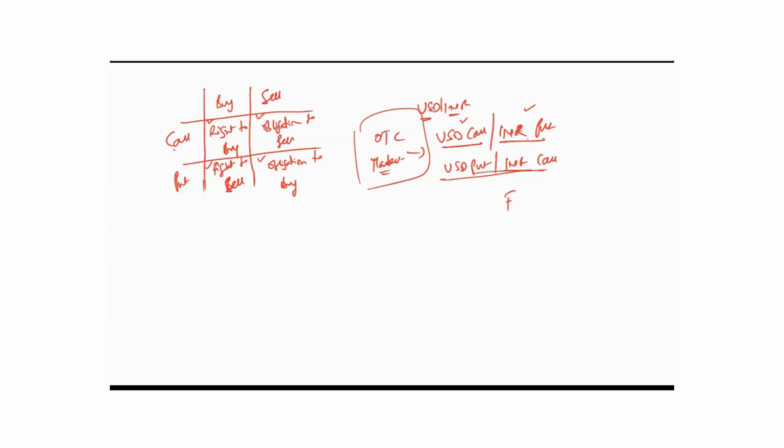Similarly, if somebody has Euro USD as the pair, then call means Euro call on that pair, and so on. So this is always the terminology. That's another thing that you want to keep in mind. Therefore, in this grid, when somebody says call, we always mean right to buy USD against INR. Somebody says put, they talk about a dollar put, which means right to sell USD. So the base currency is the primary anchor for the definition.